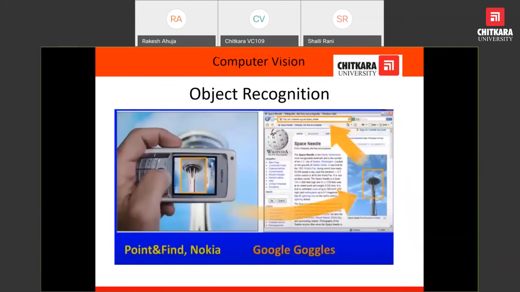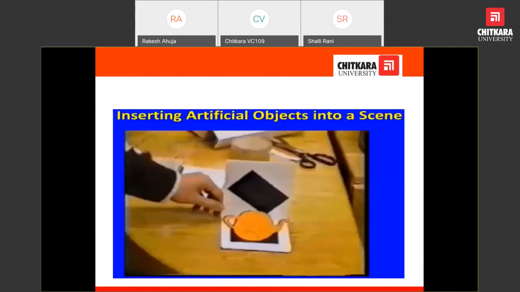Object recognition we have already seen. Yes, this is a very attractive topic.